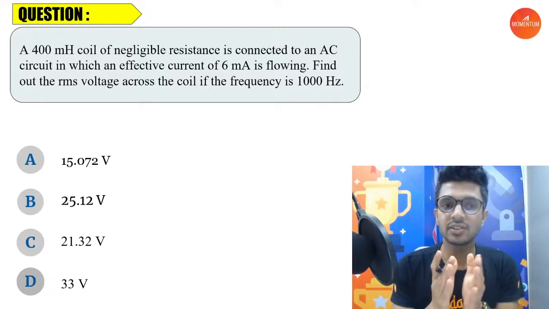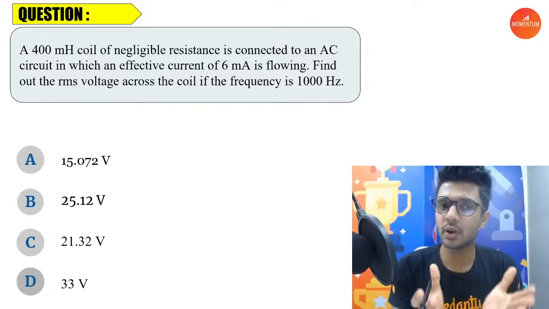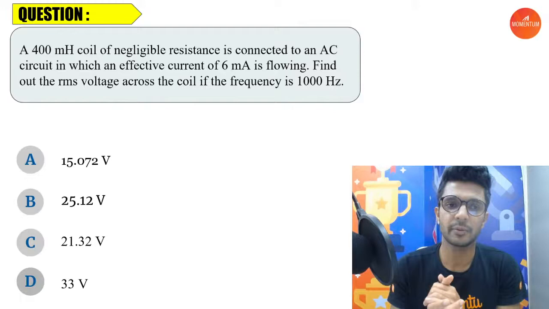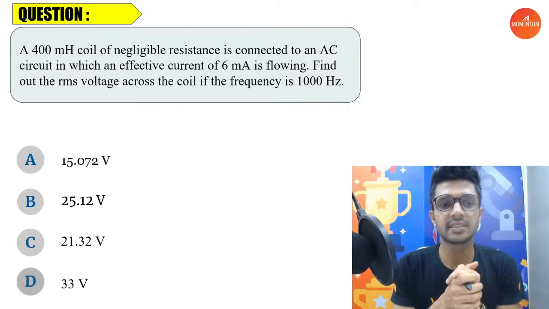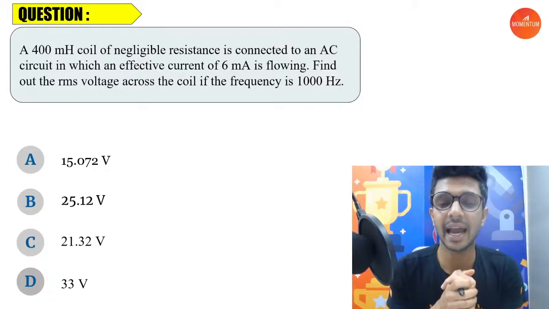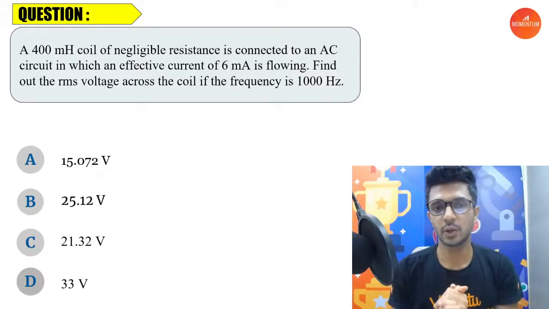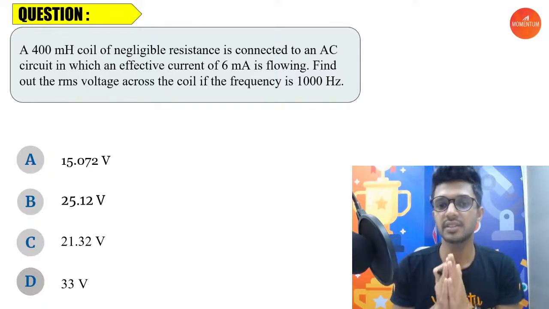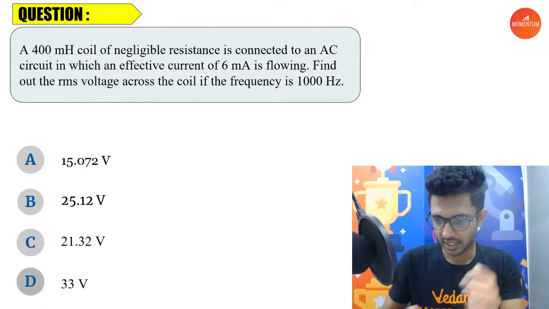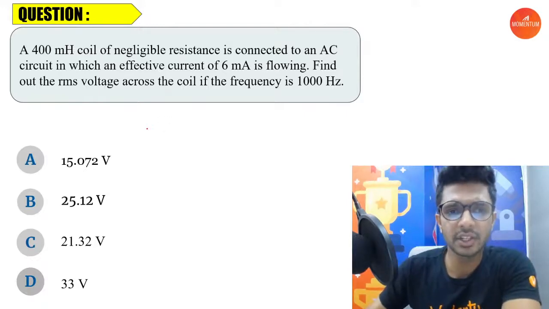A 400 millihenry coil. Millihenry coil means what kind of a coil? Inductor coil, right? Of negligible resistance is connected to an AC circuit in which an effective current of 6 milliampere is flowing through it. Find out the RMS voltage across the coil if the frequency is 1000 hertz. If you want, we can draw the figure.